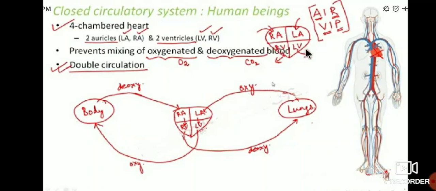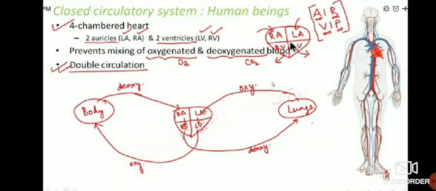separated by a thin wall, due to the presence of the closed circulatory system, which prevents the mixing of oxygenated and deoxygenated blood. So due to the presence of these 4 chambers, mixing of blood is prevented.